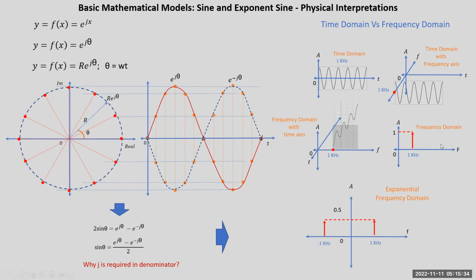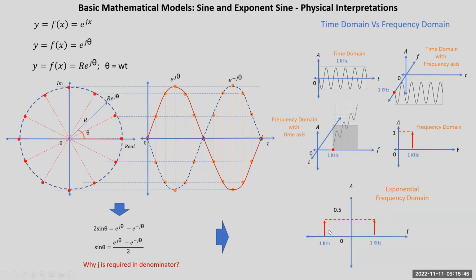So here, if you are having one-sided spectrum, it is a trigonometric spectrum, while two-sided spectrum is an exponential spectrum, and there is no difference at all. If you flip the left-hand side of this exponential frequency domain about the y-axis, they will superimpose, and the 0.5 plus 0.5 will become 1. So there is no difference in trigonometric frequency domain and exponential frequency domain. But exponential frequency domain representation simplifies a lot of mathematical problems, and that we'll see in our subsequent lecture.